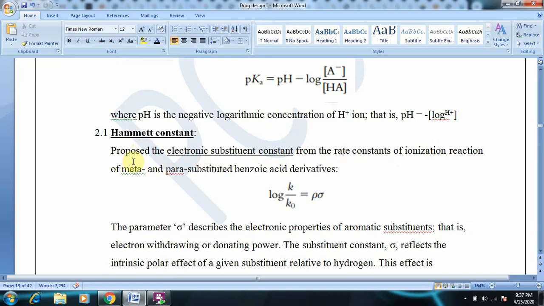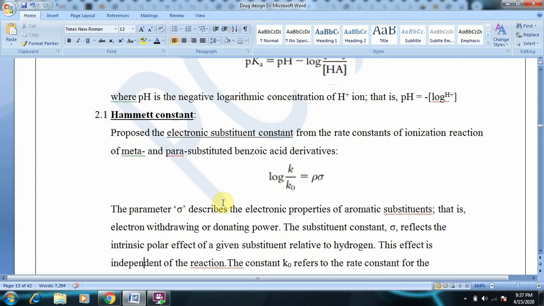You must be wondering why ortho was not included. Only meta and para substitution were considered for defining the Hammett constant. Why not the ortho substituent? Because there is a factor called steric factors. When we substitute any group at the ortho position, steric factors hinder the observed rate constant, so they play a predominant role and are not involved in the Hammett constant. Those steric factors we will define in the next part of this section.